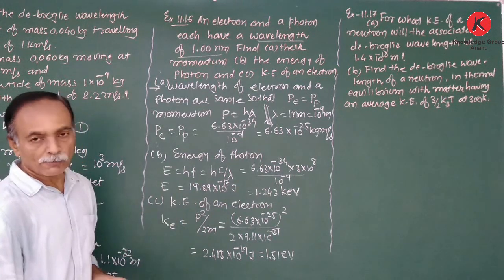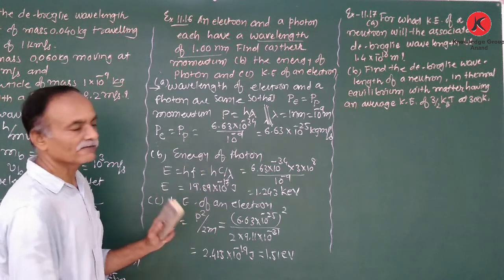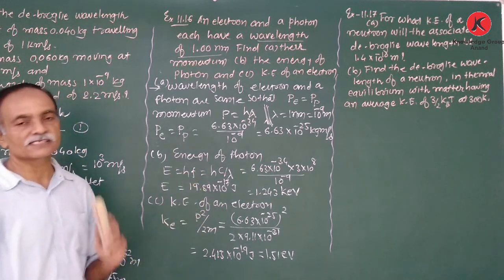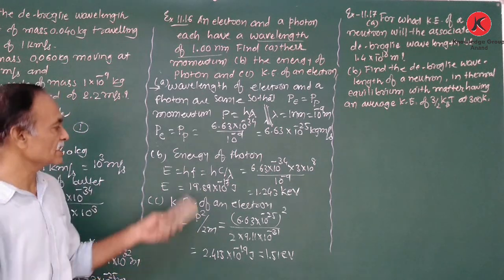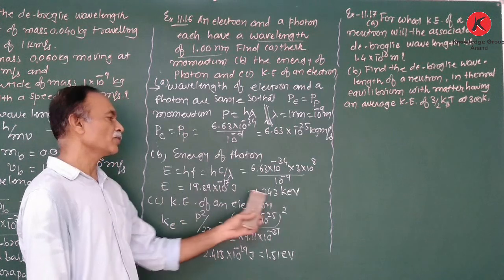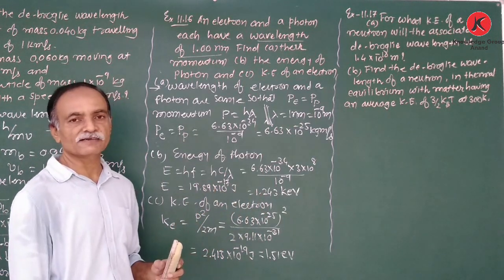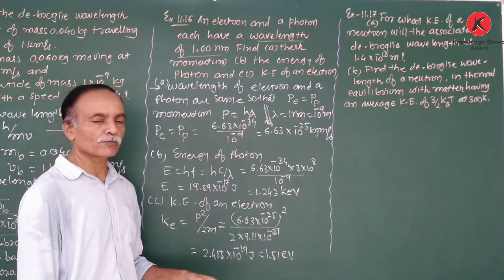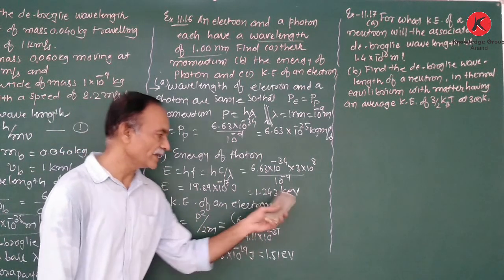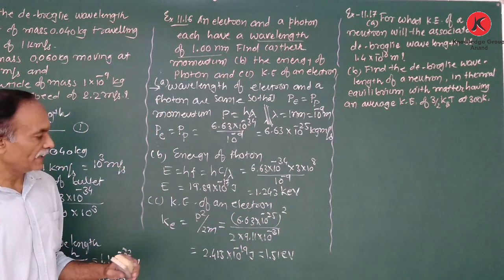Now in B part, the energy of photon. From characteristic of photon, the energy of photon is equal to hf. But the frequency is not given, wavelength is given, therefore we replace f by c upon lambda. Therefore the energy of photon in joule is 19.89 into 10 is to minus 17 joule, while in electron volt it is 1.243 kilo electron volt. Now, kinetic energy of electron.